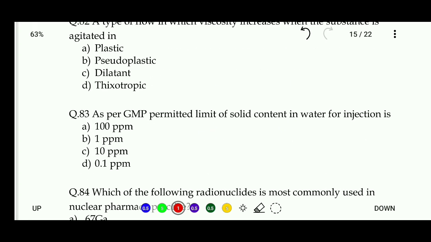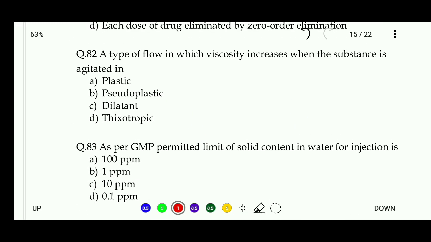82. A type of flow in which viscosity increases when the substance is agitated in: plastic, pseudoplastic, dilatant, thixotropic. Right answer is dilatant, also known as shear thickening agent. When we apply shear stress, the viscosity of dilatant is increased.